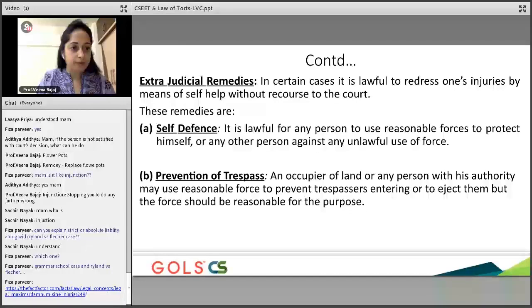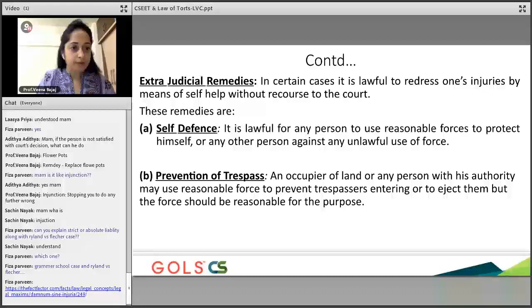Okay, then there are certain extrajudicial remedies which are available. In certain cases, it's lawful to redress one's injury by means of self-help without recourse to the court, which is self-defense. One, prevention of trespassers, that is, you can put barricades and gates so that people outside cannot come.